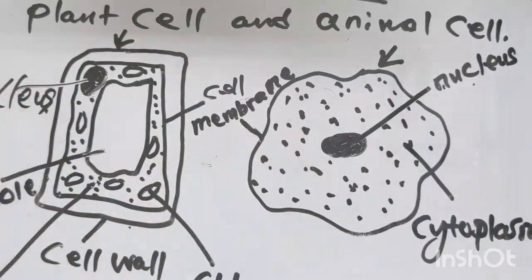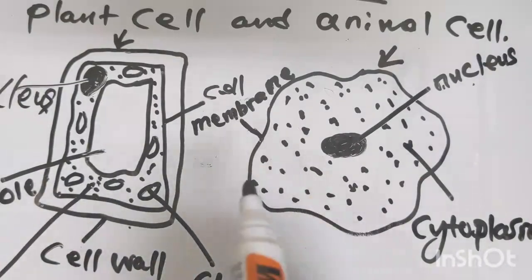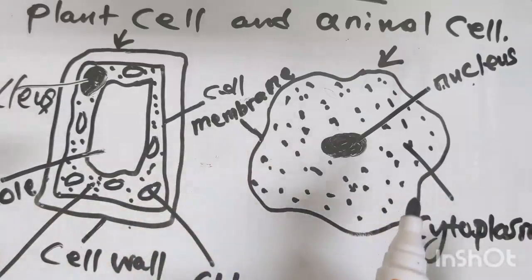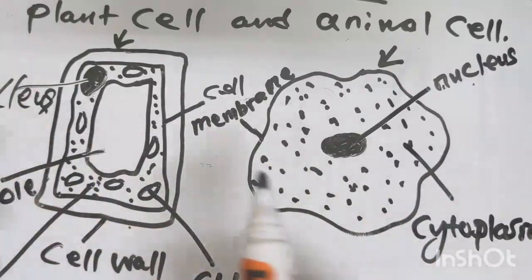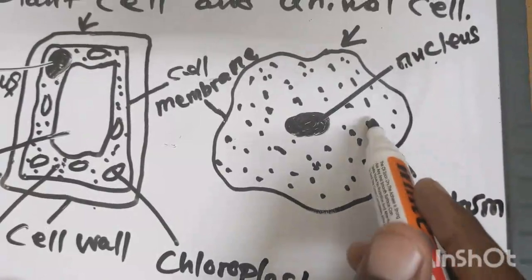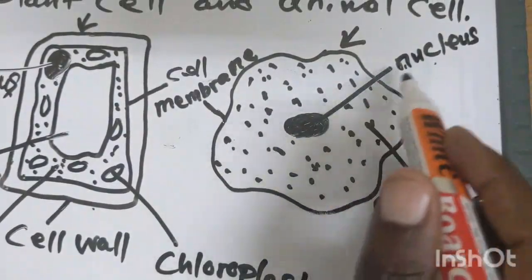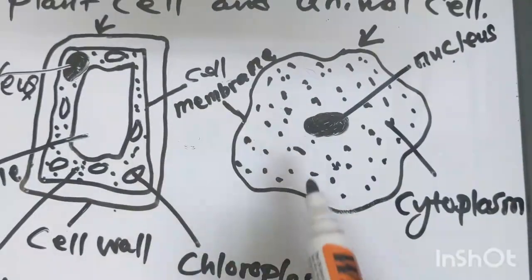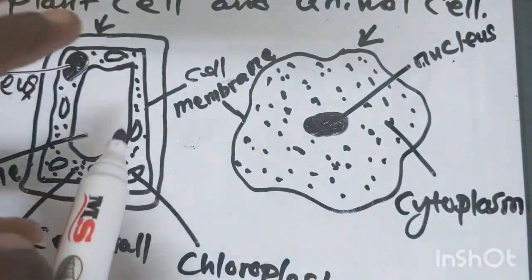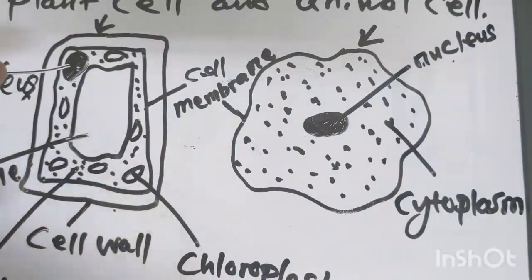You'll be asked questions in your exams to say, what are the similarities between a plant and an animal cell? So how do you answer that? You need to know every part of a cell for you to know this. A plant cell has the cytoplasm, which is the liquid, the nucleus, and the cell membrane. So there are parts which are similar to the animal cell.